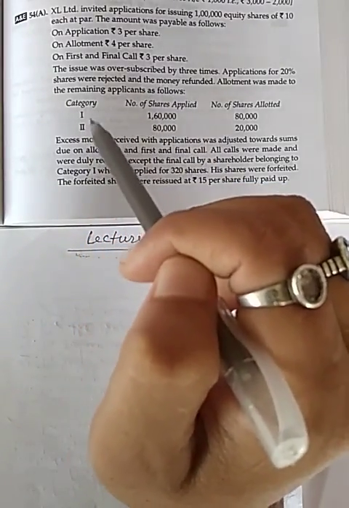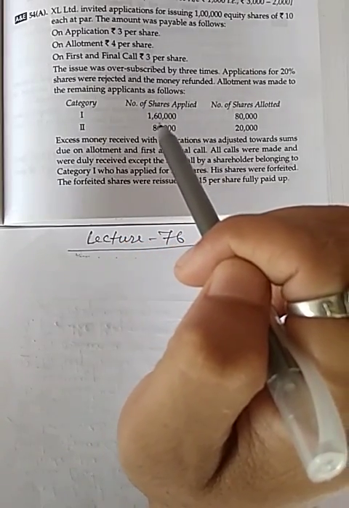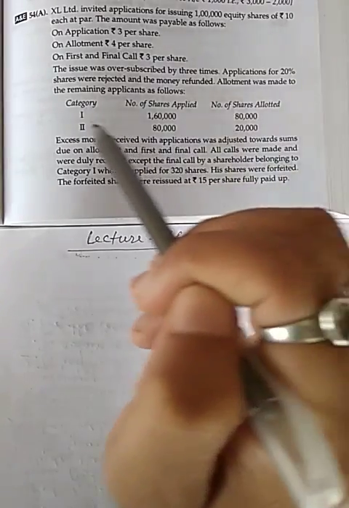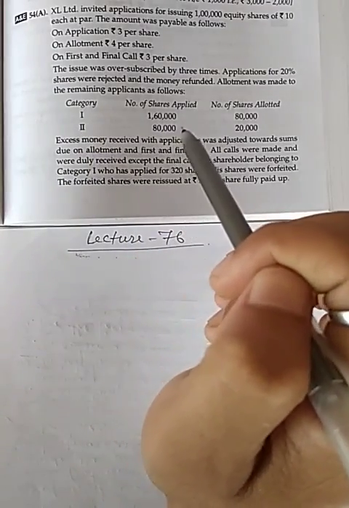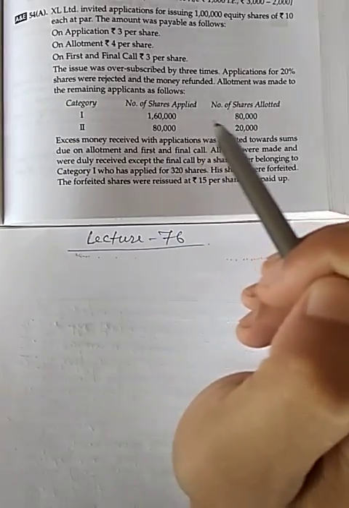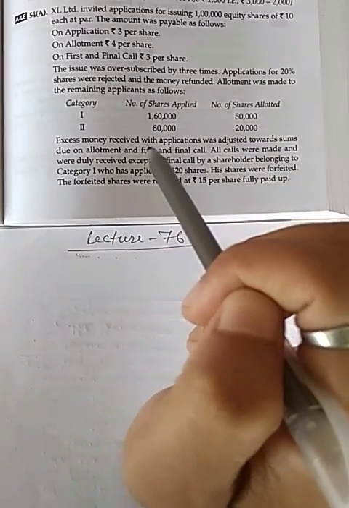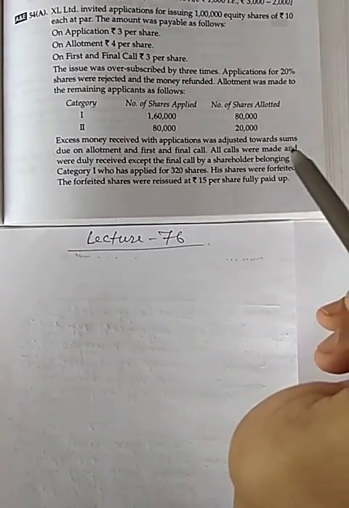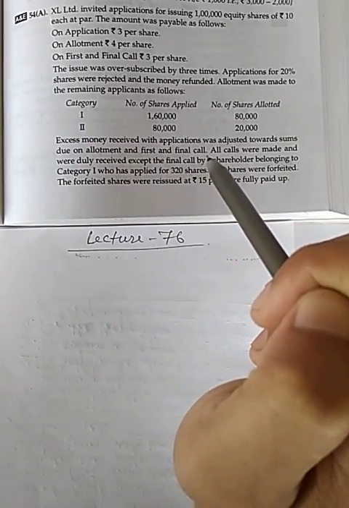There are 2 categories. In category 1, number of shares applied 1,60,000, number of shares allotted 80,000. And in category 2, who have applied for 80,000 shares, allotted 20,000 shares only. Excess money received with application was adjusted towards sums due on allotment and first and final call.